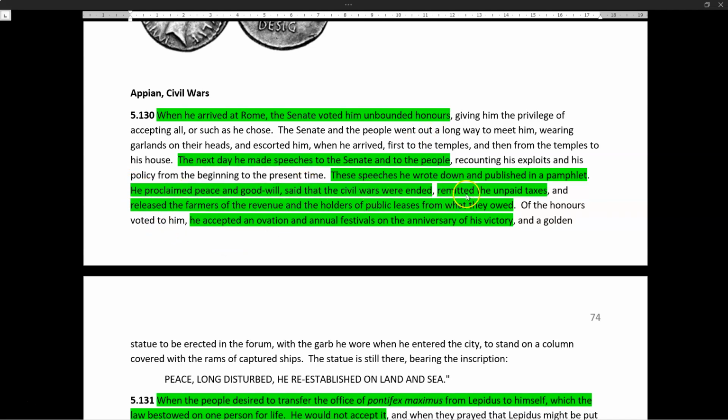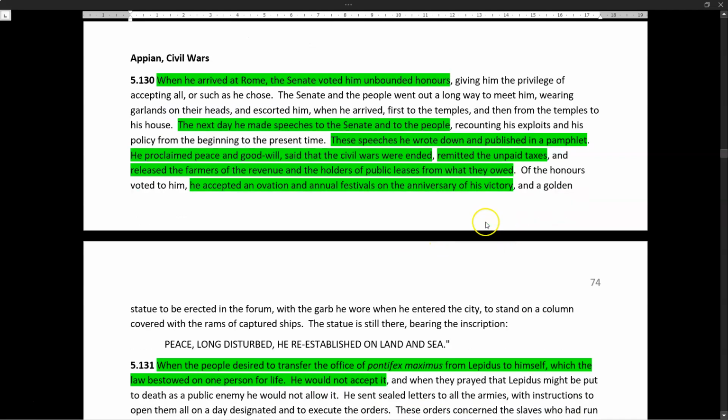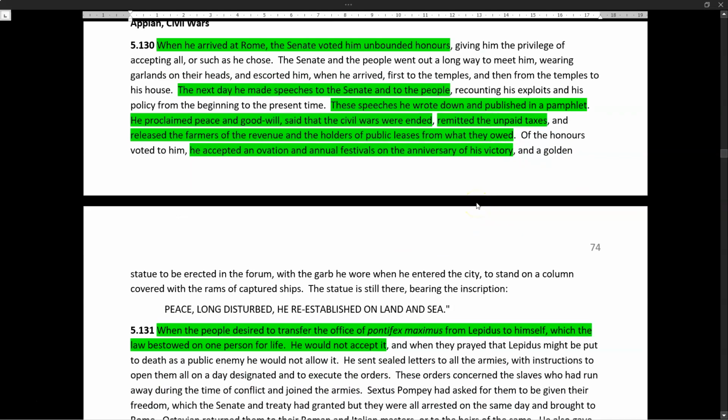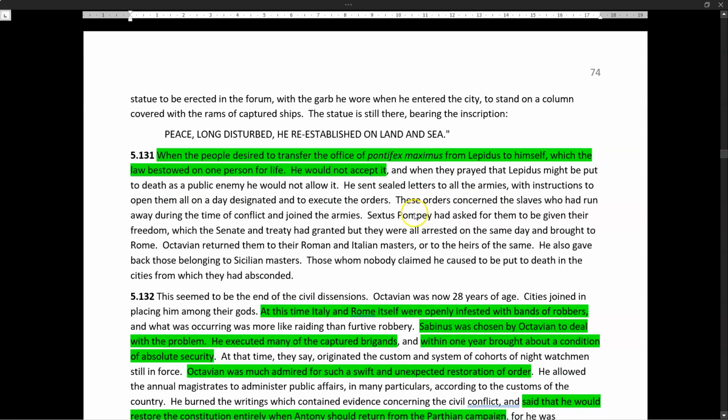It's also not true. And to make people happy, he says that those who haven't paid any taxes don't have to pay them. He also releases some farmers of revenue, so they don't have to give as much money. And it basically releases a load of debts, which is obviously very nice. He receives an ovation and some festivals to show how wonderful he is. So he is being celebrated. Everybody loves Octavian.